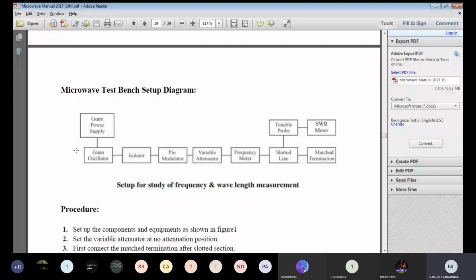So between the source and all the loads, I am putting one isolator. The reason is to avoid damage of my gun diode.